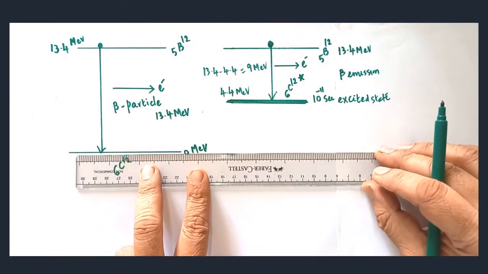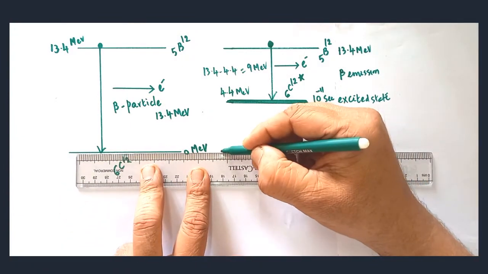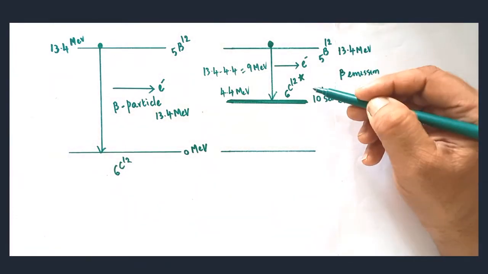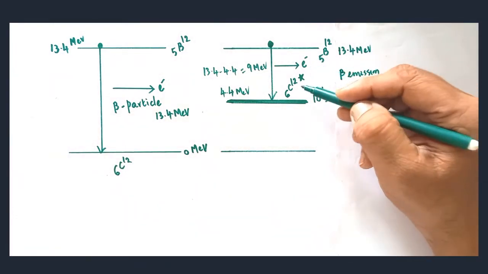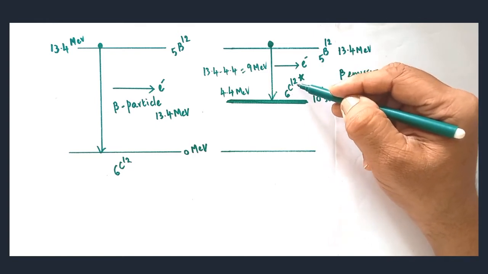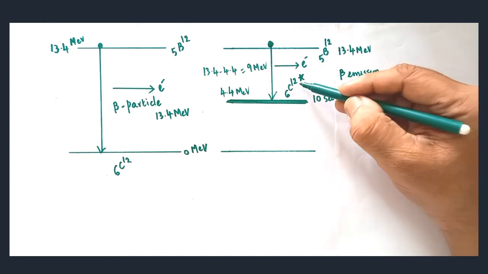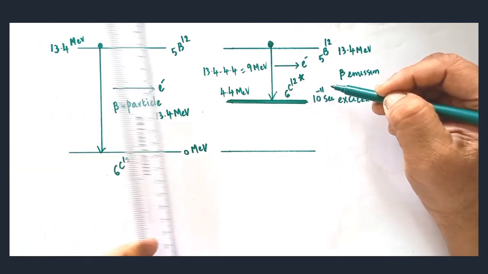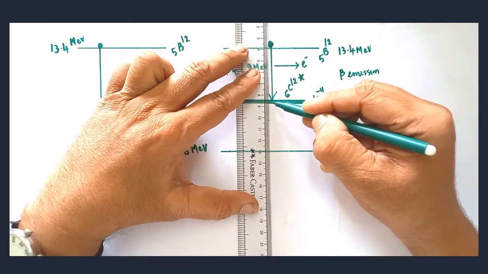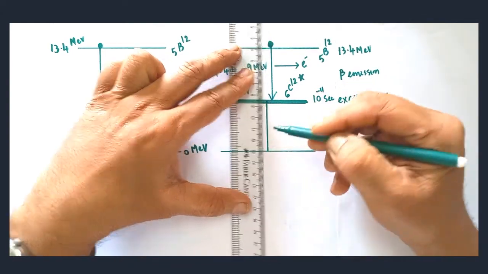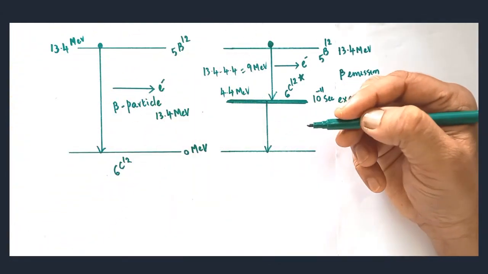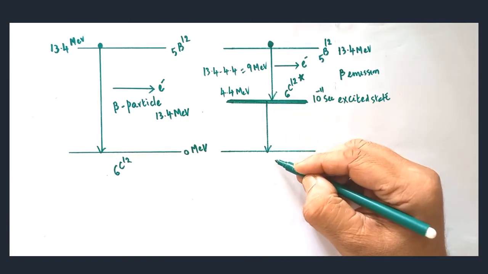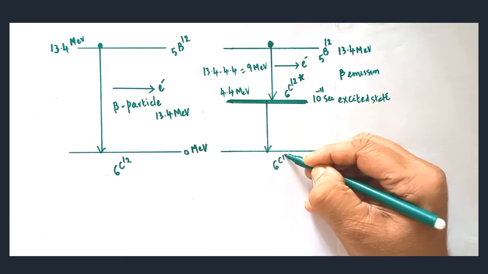Now, the most important thing you are going to learn is gamma emission. In the case of gamma emission, how does it take place? Already one beta particle is emitted. The 6C12, the daughter nucleus, is in the excited state only for this duration. Now, this 6C12 will come down to the ground state. Are you clear? It comes down to the ground state, and that one becomes 6C12.